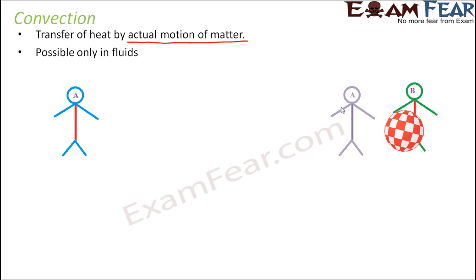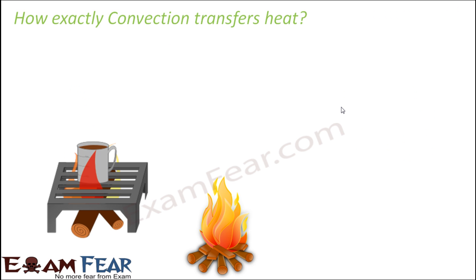Now why in fluids? Because here we want the particles of the medium to actually move from one point to another. So that needs space. If you talk about solids, the particles are very closely fixed. They do not have a lot of intermolecular spaces between them. But in case of liquids, there are considerably more open spaces between the molecules. Therefore the movement becomes easier, and that is why convection happens in fluids.